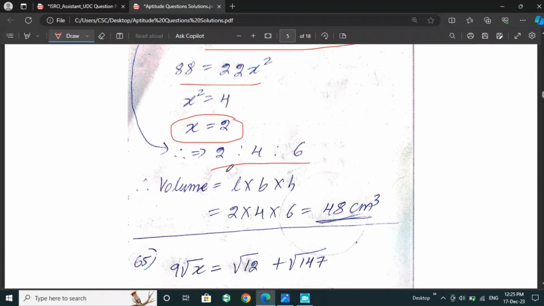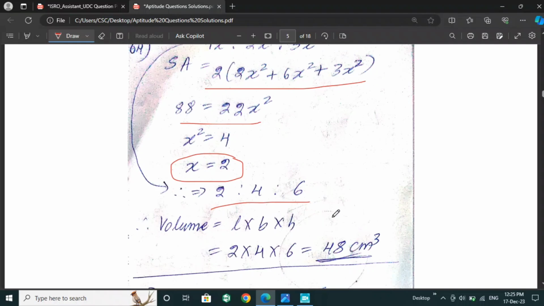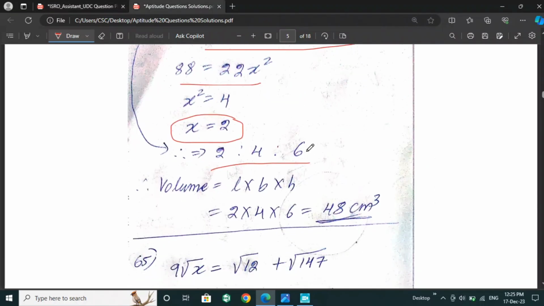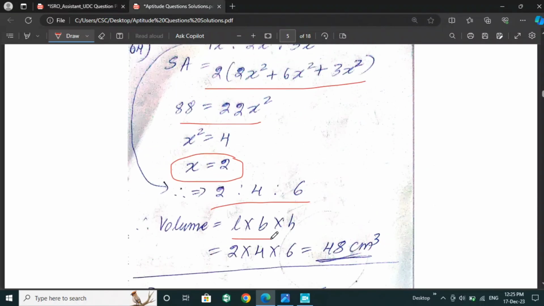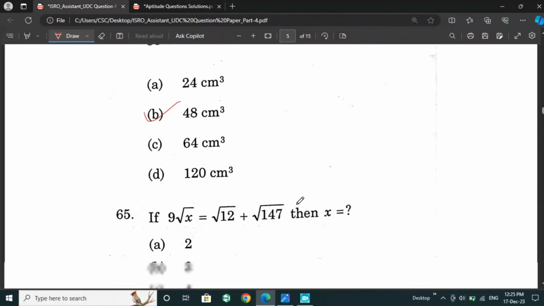Then we want to calculate the volume of the box. For that we will have to use the formula length into breadth into height. After multiplying these numbers, we will get 48 cm cube, so centimeter cube. So option B is the right answer for this question.